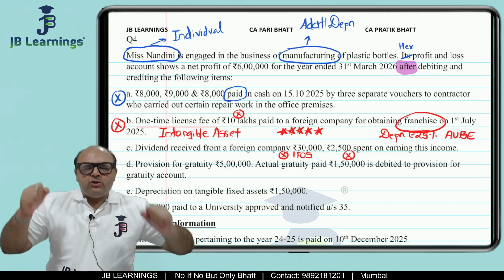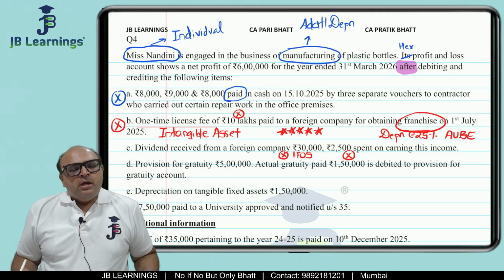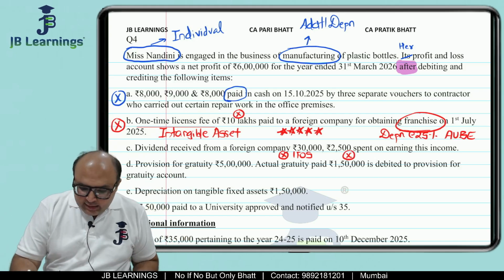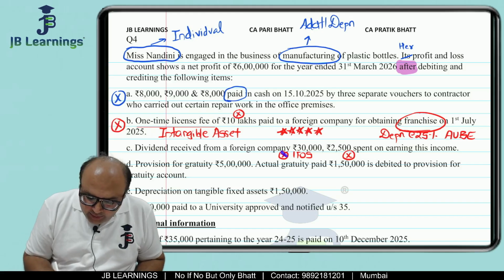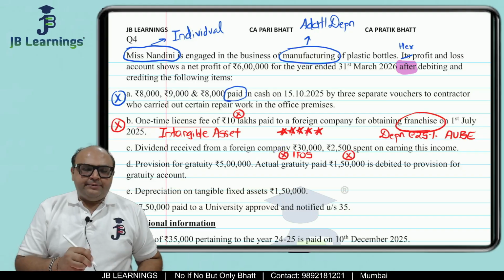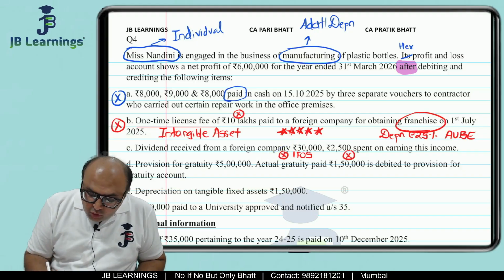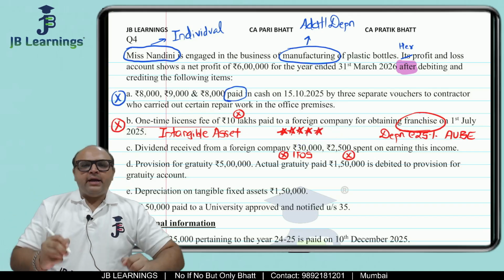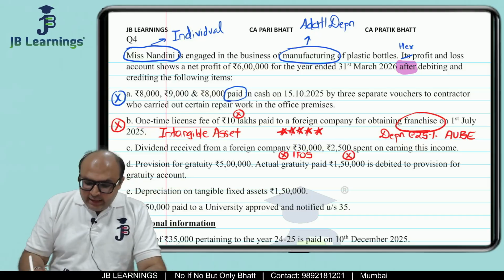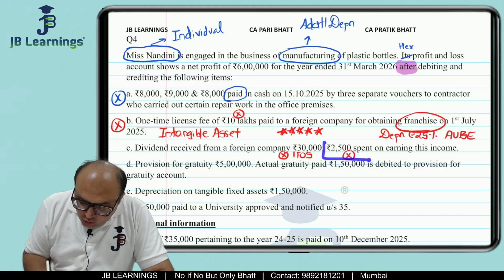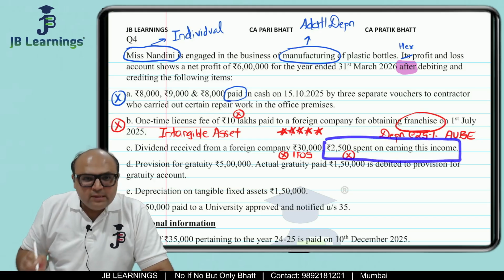This is something which is very, very important. Many times I have seen my students in my test series, they are writing disallowed income, or you can say non-business income. They are giving a correct effect. They are also not deducting this 2,500 as an expense. That is also a correct effect. But they are forgetting that if something is debited to P&L, then this is not an expense which is related to business, right?